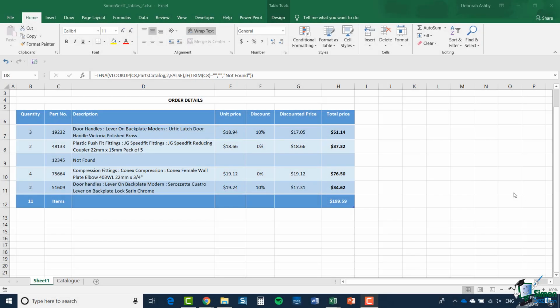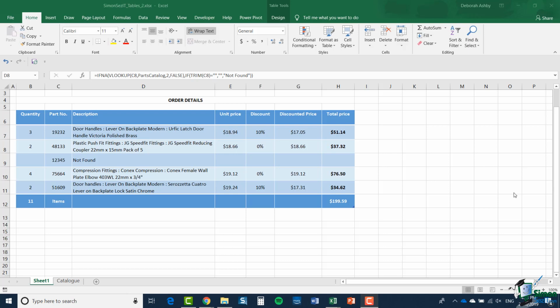Hello again and welcome back to our course on Excel 2019 Advanced. In the previous section, we started looking at tables and we saw how to create tables either from scratch or from existing data. And we also saw how to change a table back into a range. And we looked at some of the things that you can do with tables in Excel. In particular, we looked at some of the advantages of using tables.